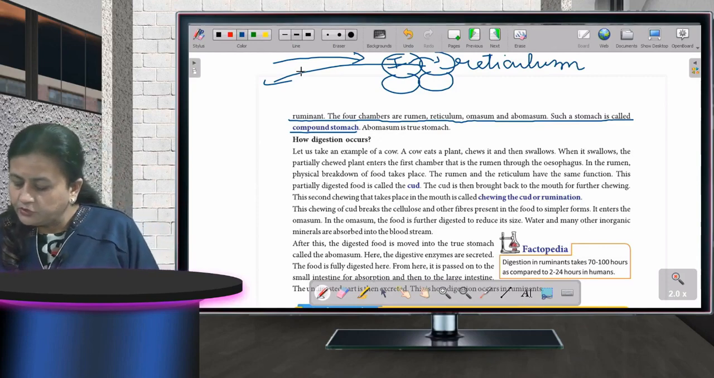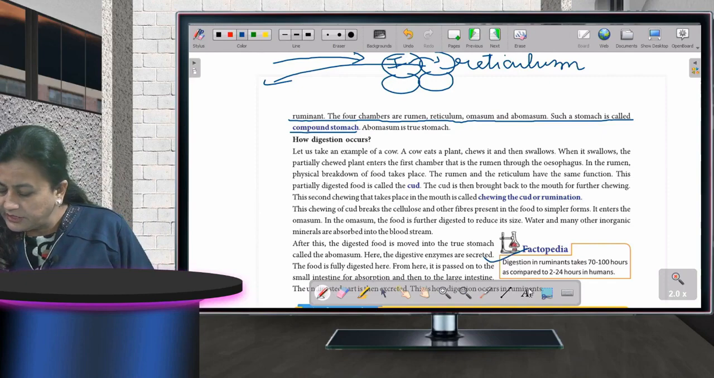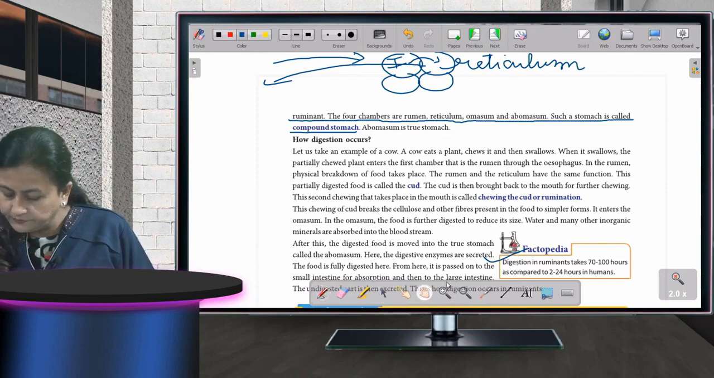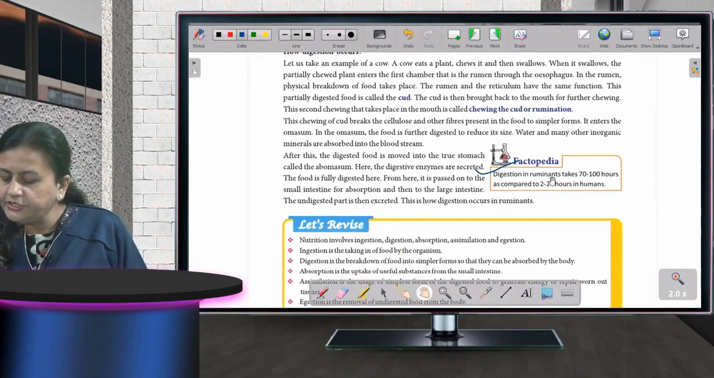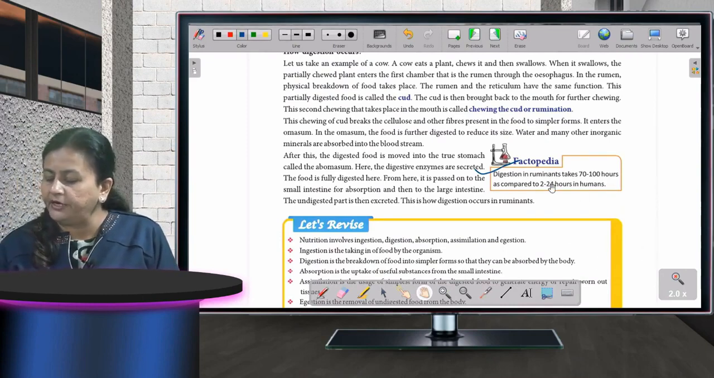Fine children. So digestion in ruminants, you can see here also, takes about 70 to 100 hours as compared to 2 to 24 hours in humans.